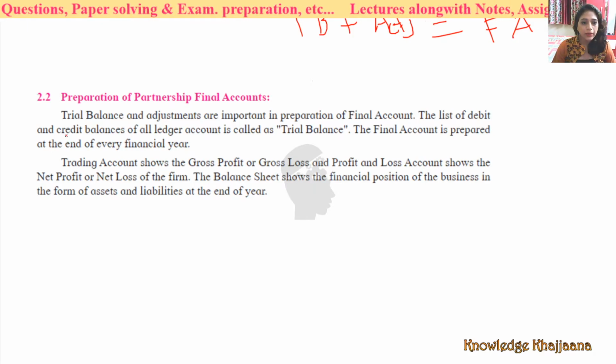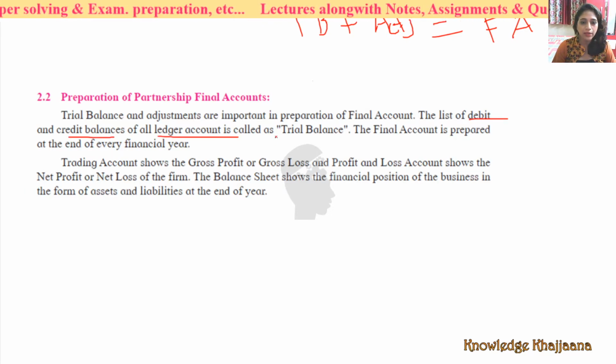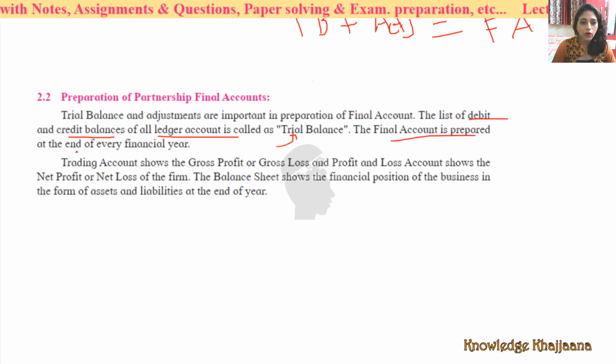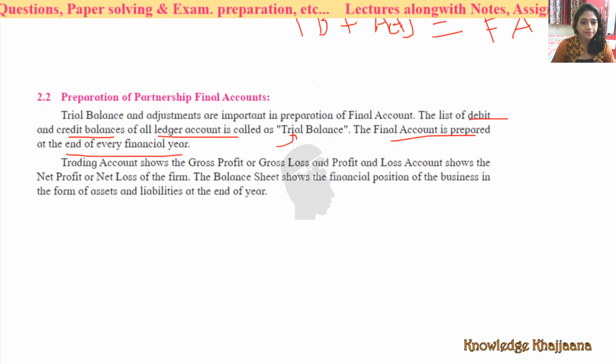The list of debit and credit balances of all the ledgers. See, the list of all the debit and credit balances, the closing balances of all the ledgers, comes to the trial balance, right? The final account is prepared at the end of every financial year.